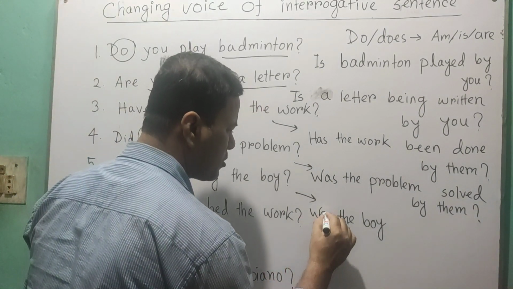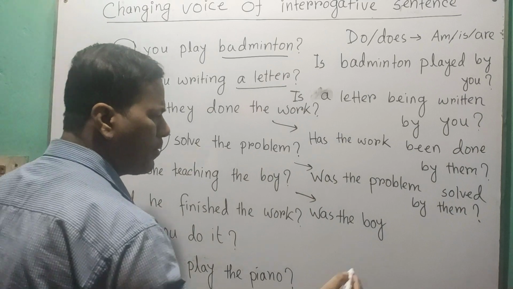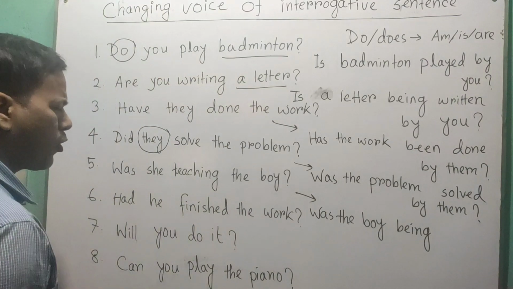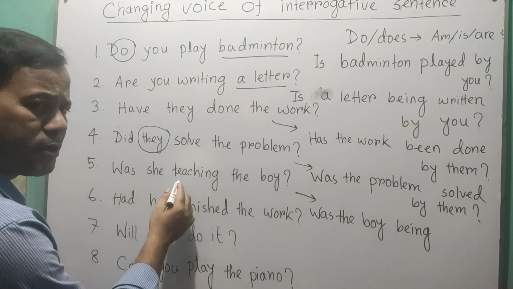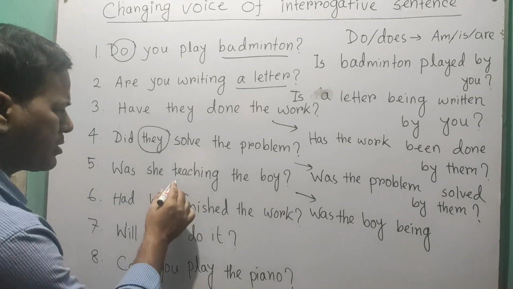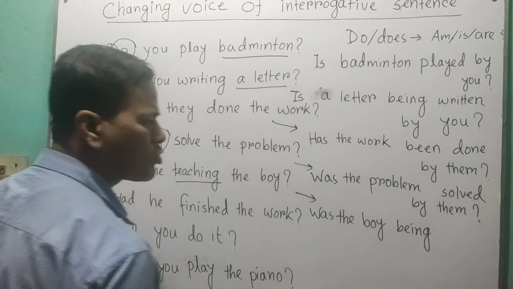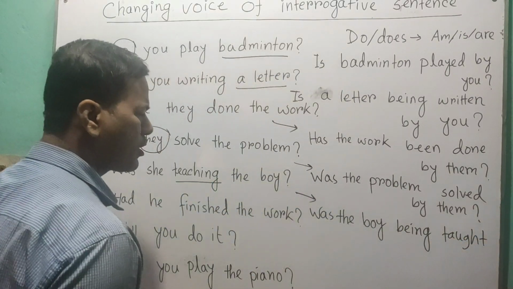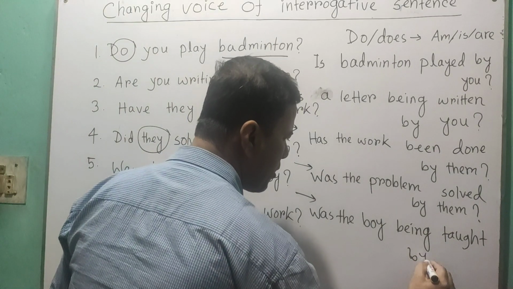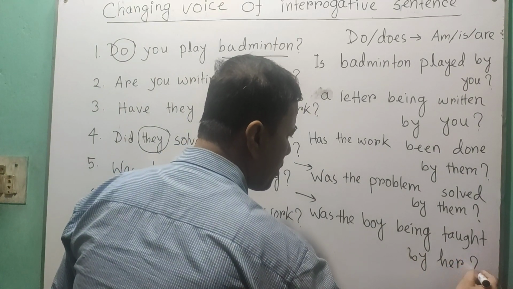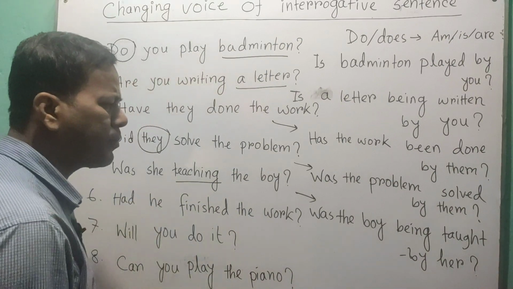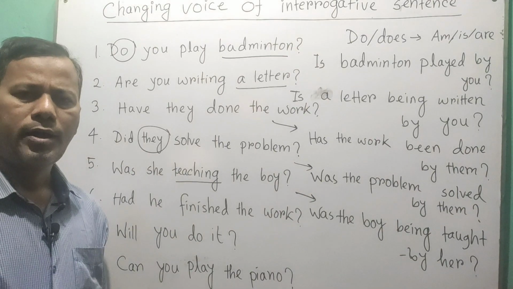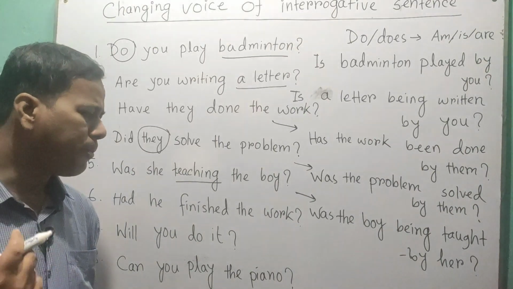So was the boy, and then being. Was the boy being, and then we have to use the third form of the verb. The verb is teaching, so the third form is taught. Was the boy being taught by her? Okay, was the boy being taught by her? So in this way we can change an active interrogative sentence into a passive one.